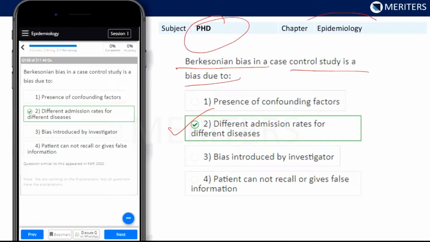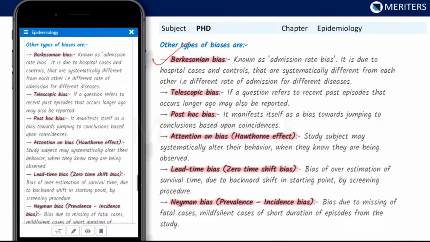Basically, this Parkinsonian bias is hospital rate bias. It is covered in bites also under the chapter epidemiology. It's known as admission rate bias. It is due to hospital cases and controls that are systematically different from each other.